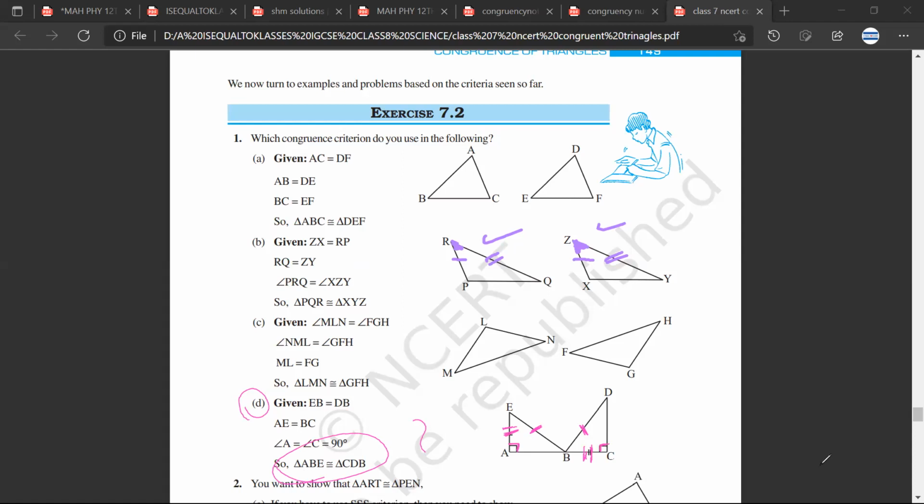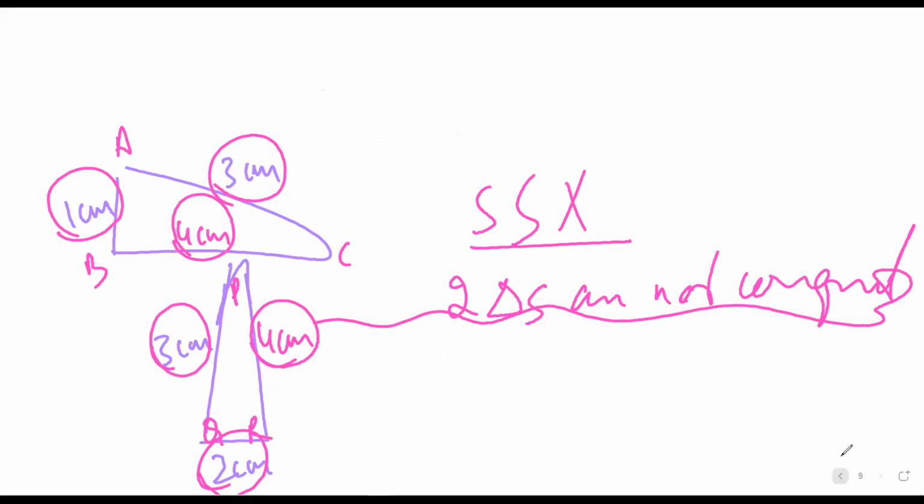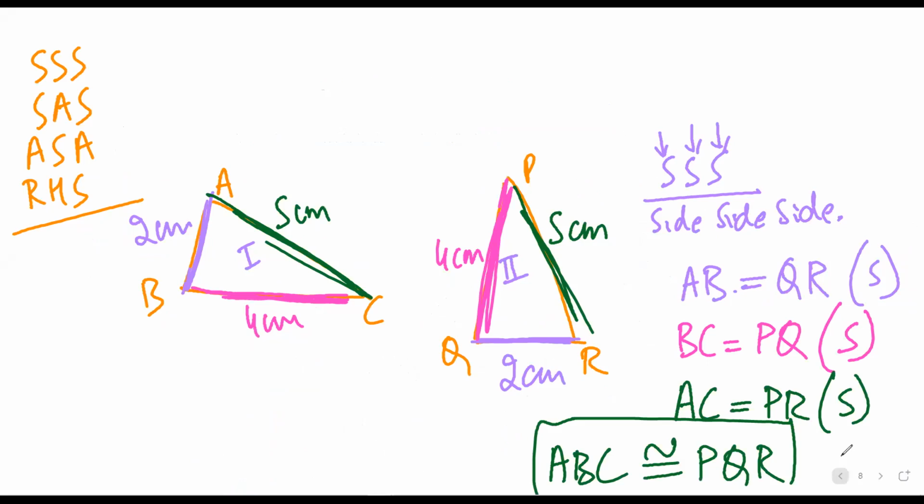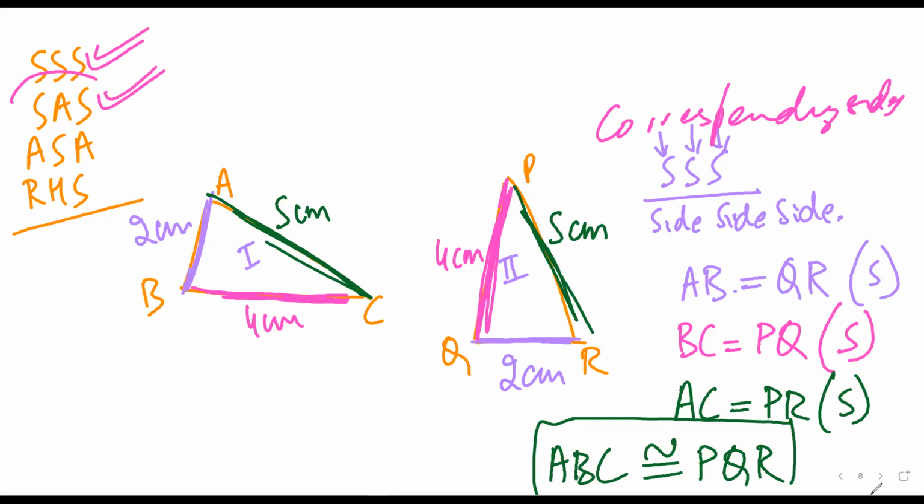See, in this lecture, we will be discussing these 4 rules. And in the next lecture, we will be only doing the numericals. We'll discuss some numericals in this lecture, but in the next part, we will discuss lots of short numericals. So this is the first criteria, SSS, that the corresponding sides should be equal. The second rule is SAS.